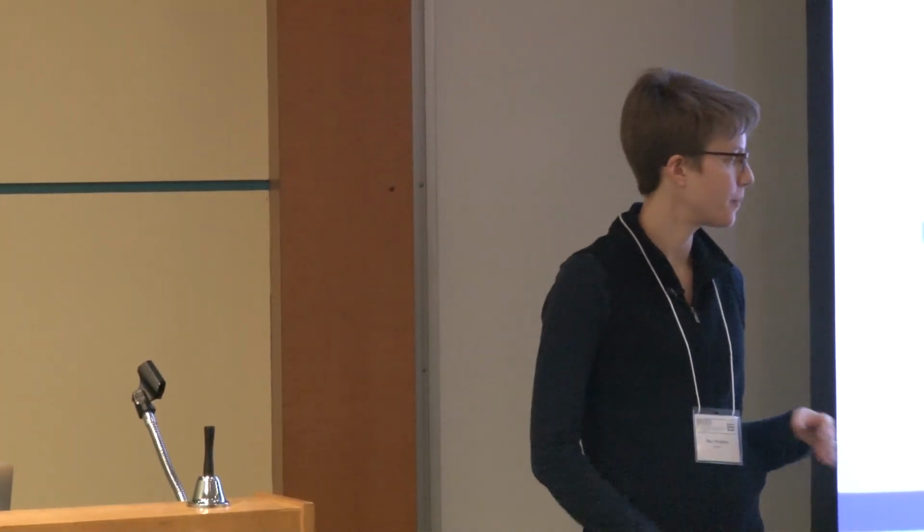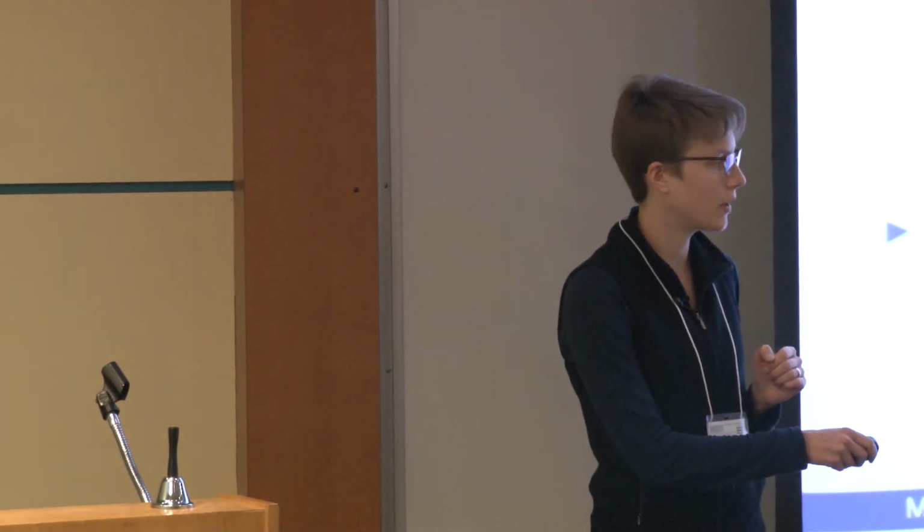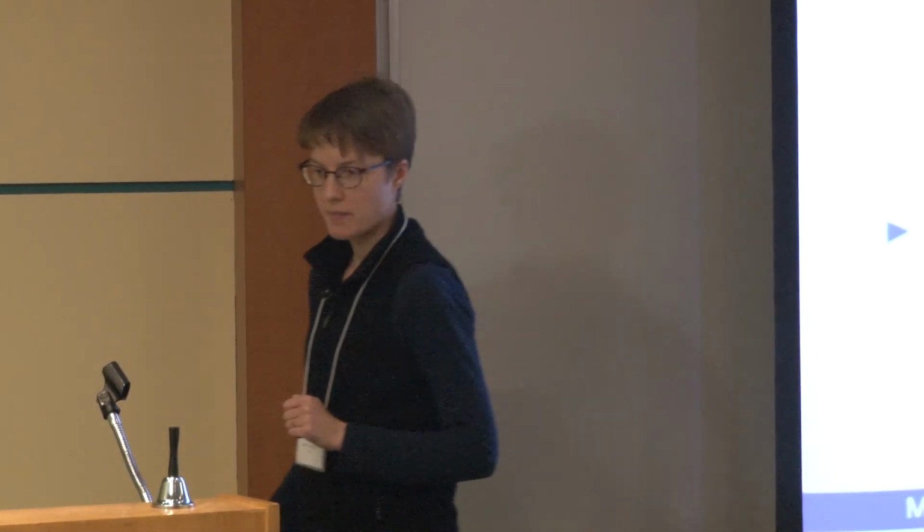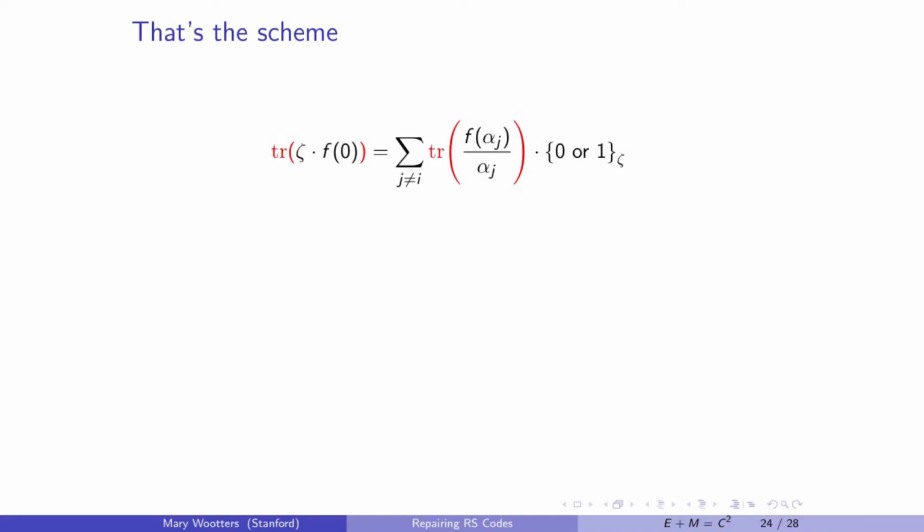And I'm going to take the trace of both sides. And trace, as we discussed, is F2 linear, so I can move it inside the sum. And I can also ignore this 0 or 1 thing. OK. So that's an expression. And I claim that this is the whole scheme. Now we're done. So let's see why.